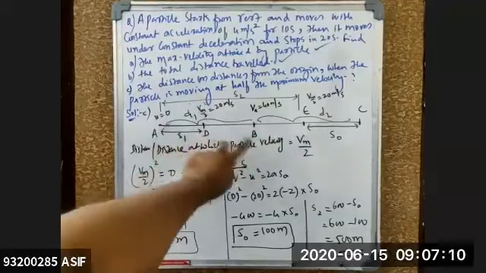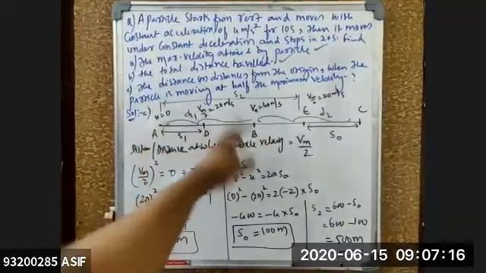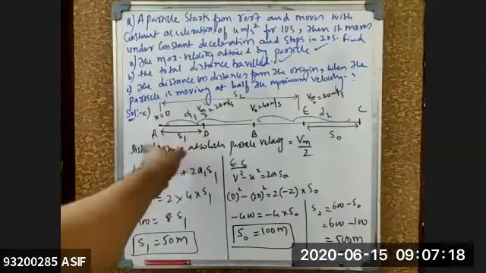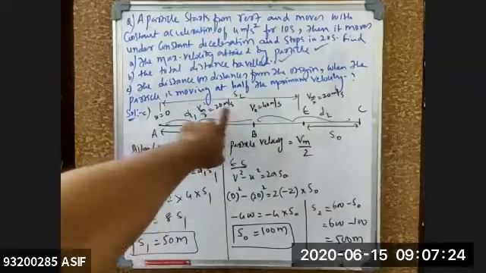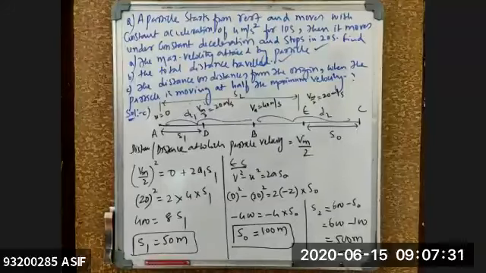Isn't it? Half of this velocity will be where? Somewhere in between them. Yes, sir. Again, if it is 40, where it will become half means somewhere in between A and B. Now, I don't know that point, so I'm taking it as D from the origin. Isn't it? So somewhere at D, the velocity of this 40 is becoming half. That means 20. So what is that distance from origin I'm calculating? That S1 I calculated. How much I'm getting? 50 meters. Got the question?